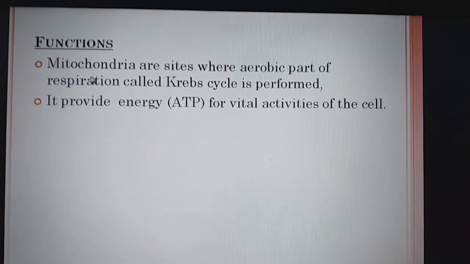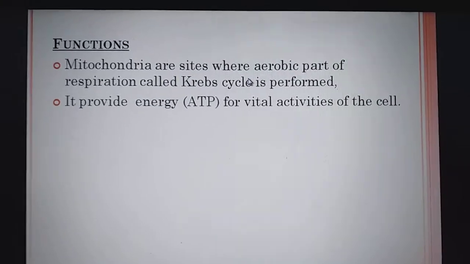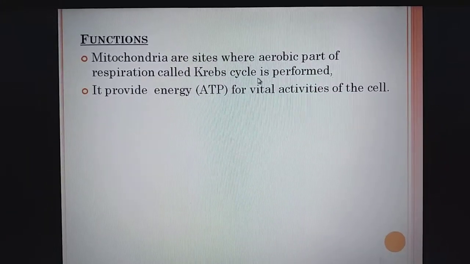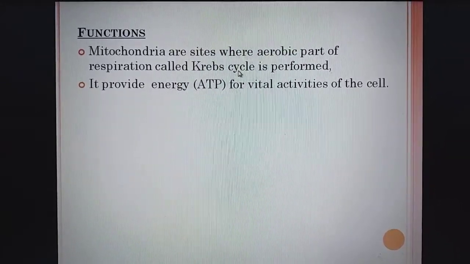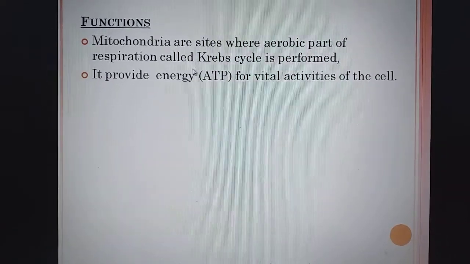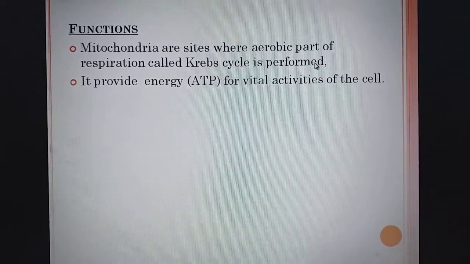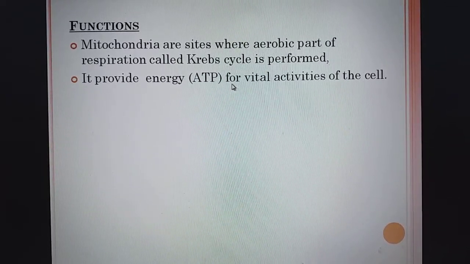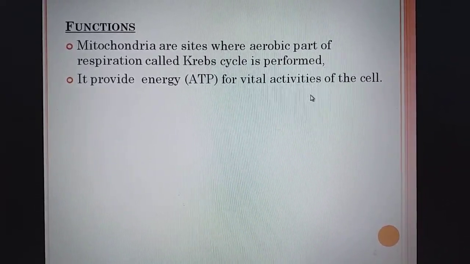Now functions. Mitochondria are sites where the aerobic part of respiration called the Krebs cycle is performed. This Krebs cycle you will study in class 10th. So mitochondria are the sites where the aerobic part of respiration called the Krebs cycle is performed. It provides energy, in the form of ATP, for vital activities of the cell.